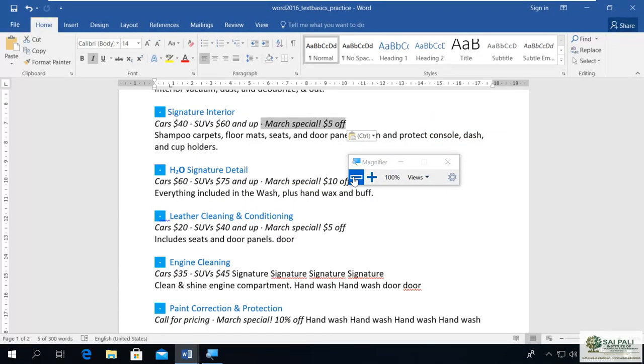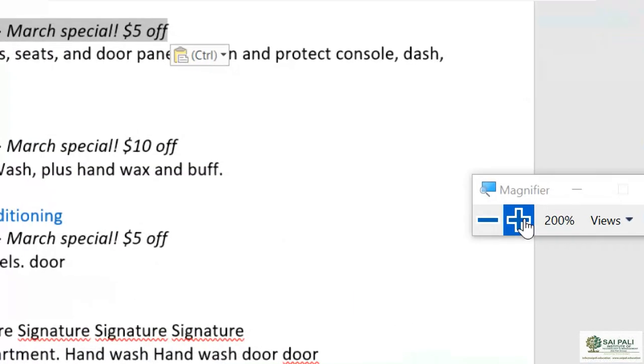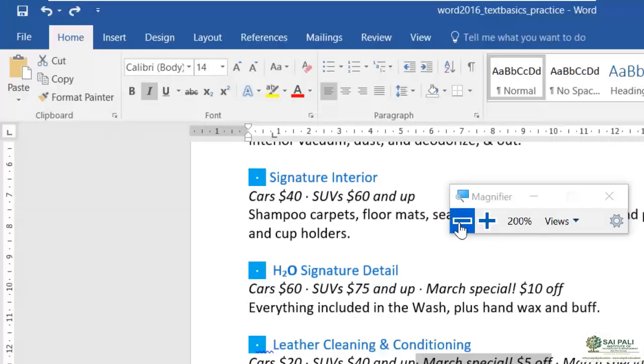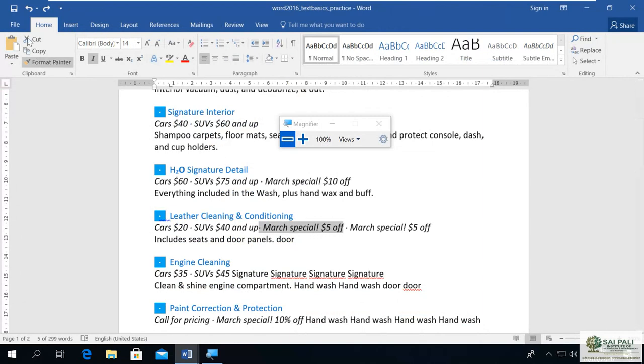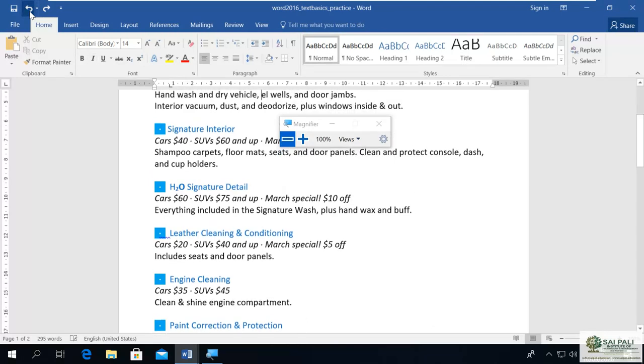So I did some changes here in this document. I copied, moved. Now I want to reverse everything. So I have this undo option here. Undo one time, Ctrl Z. Now you can see what is happening in the document. Two times, three times, you can see the changes. It is removing those words which I copied there. And you can see I'm going back, everything is going back.